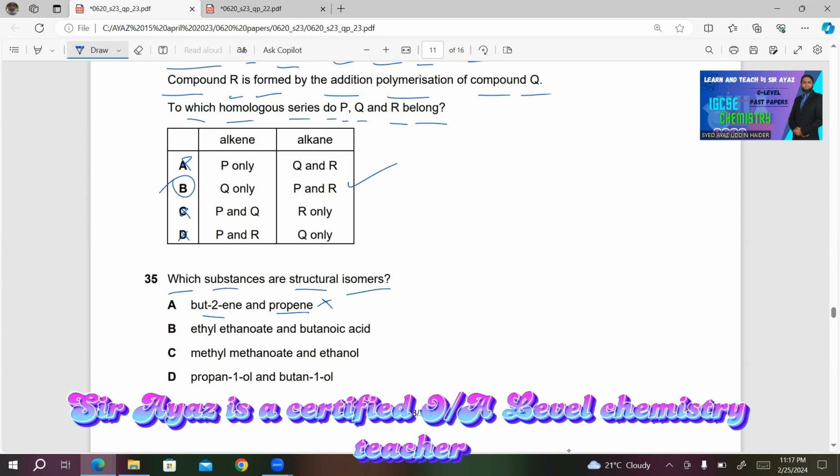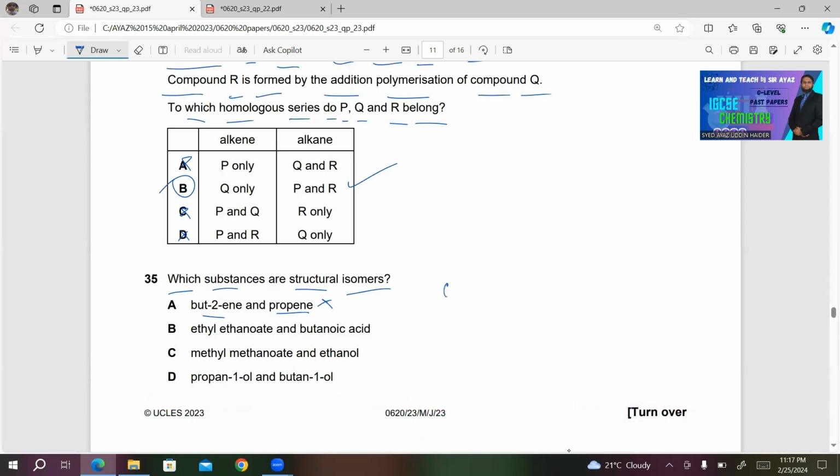B, ethyl ethanoate and butanoic acid. Ethyl ethanoate is this. This is ethyl ethanoate. Ethyl, C2H5, and ethanoate. So it must be CO2, CH3CO2.